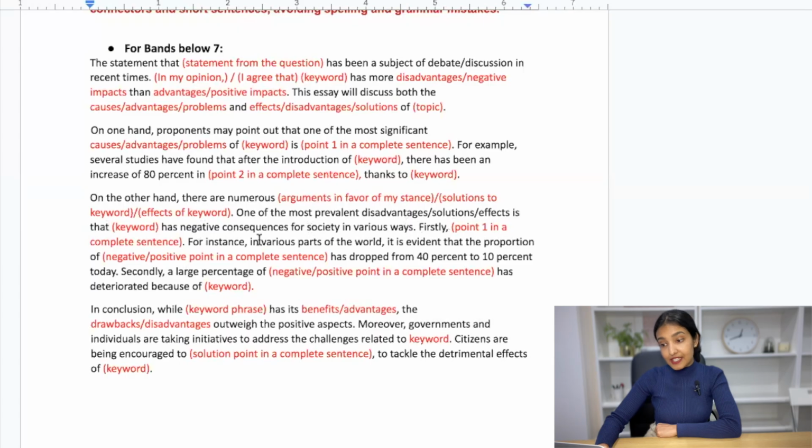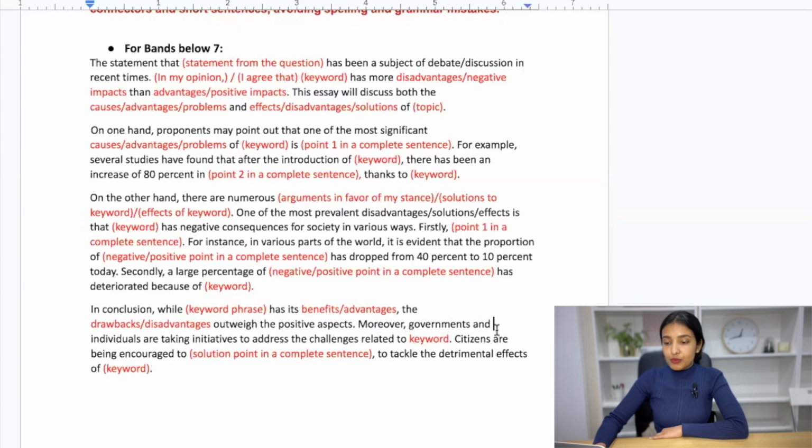For instance, in various parts of the world, it is evident that the proportion of the negative or positive point has dropped from 40% to 10% today. Secondly, a large percentage of another complete sentence, which is a negative or a positive, has deteriorated because of, again, the topic paraphrased. In conclusion, so that's how you start your conclusion. While the topic phrase has its benefits or advantages, again, according to the question, the drawbacks or disadvantages outweigh the positive aspects. Moreover, so here you're going to give a solution or what can be done in the future.